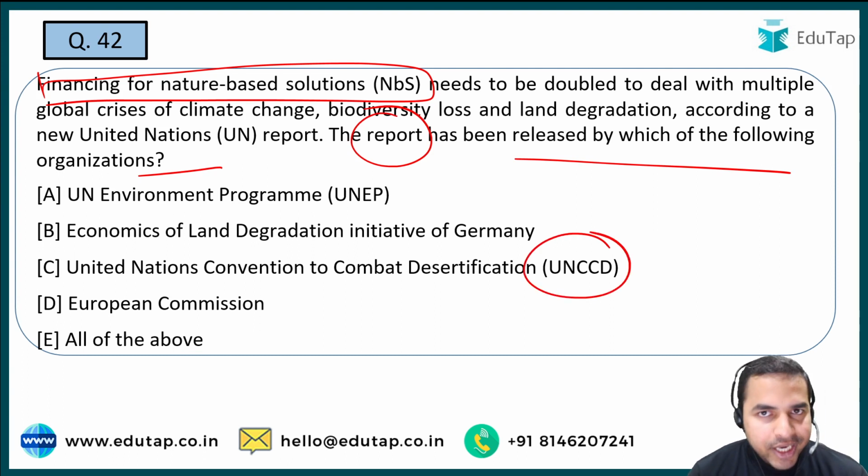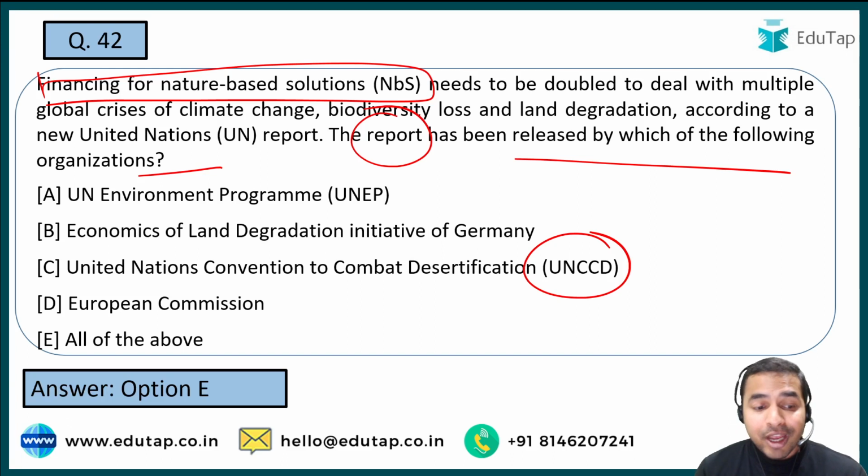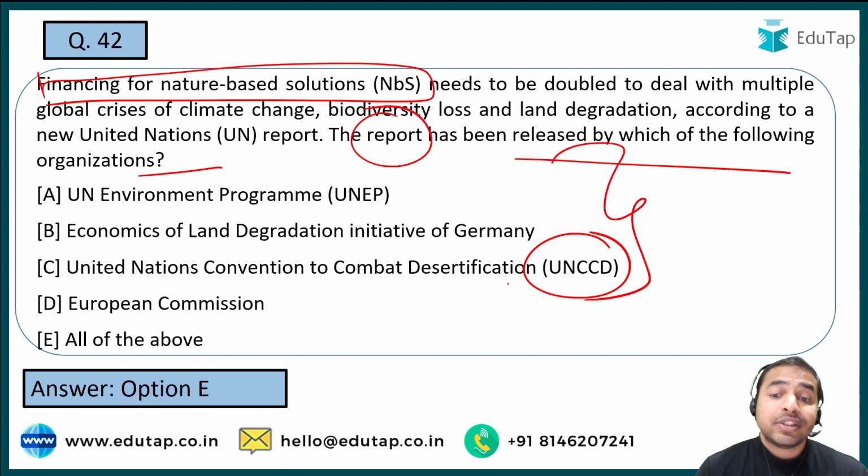See guys, I always tell you that the very first thing when a report comes in front of you, you are required to do, you are just required to remember what is the name of the body which has released this report. And when I talk about this particular report, it has been released by all these particular organizations whose names are mentioned here. Okay, so that is the right answer.